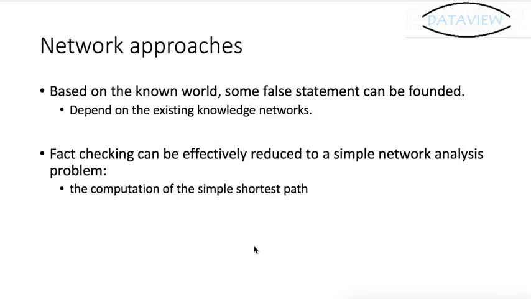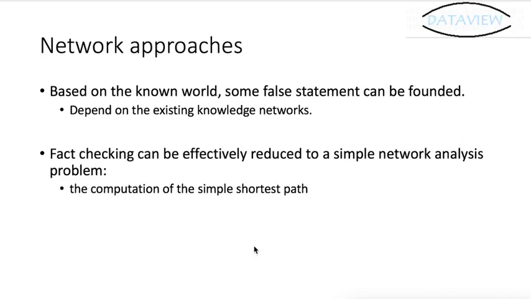The network approach is just based on known facts. Based on the known facts and the relationships between entities, some false statements can be found. But this work is really dependent on existing knowledge networks, and we should have a huge knowledge network to tell whether a statement is right or not.